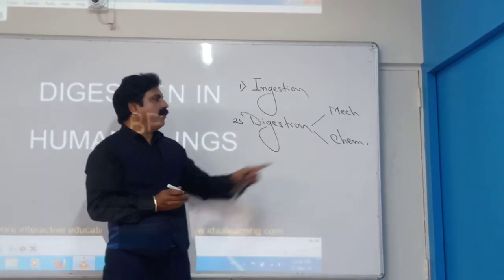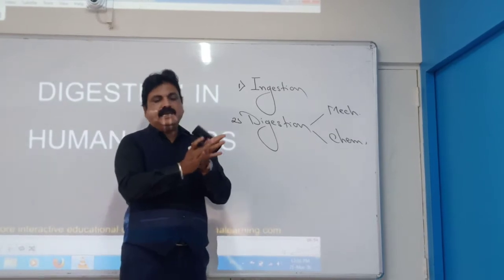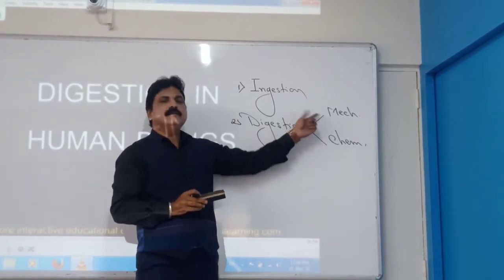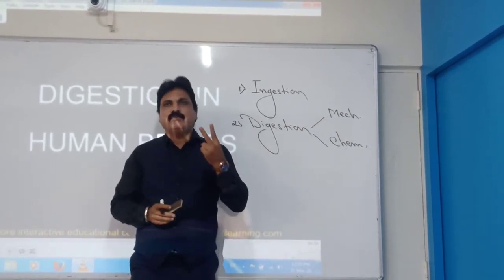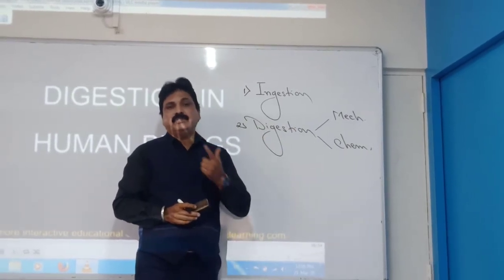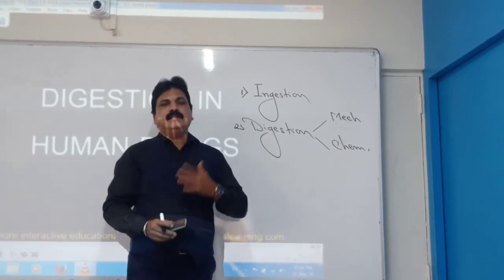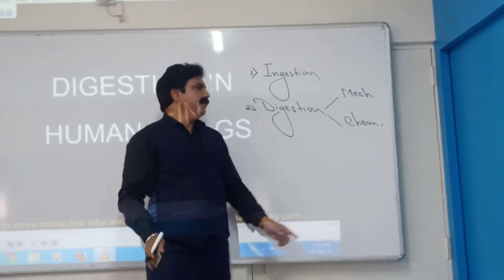Then another part of mechanical digestion is concerned with your stomach. The stomach basically churns the food into still smaller particles. That is also a kind of mechanical digestion. So mechanical digestion consists of two different parts. One is mastication, which occurs in your mouth, and the second process, in the stomach, is known as the churning movement. Churning means grinding the food.